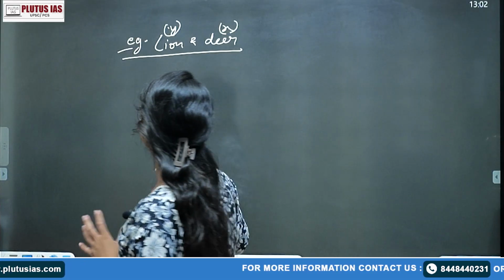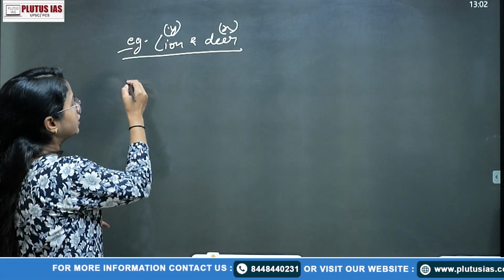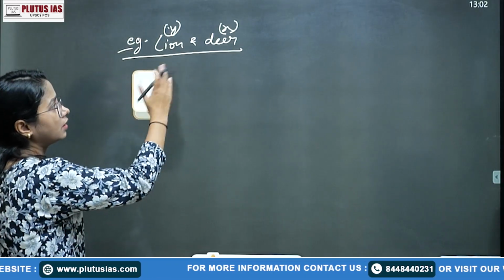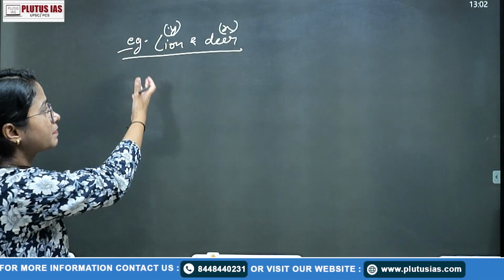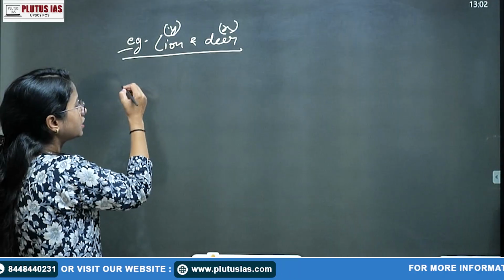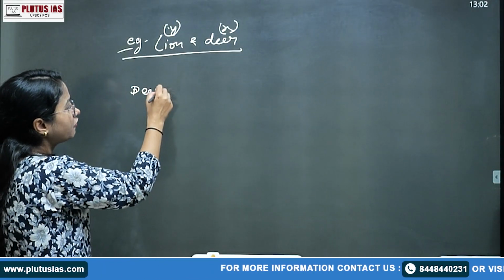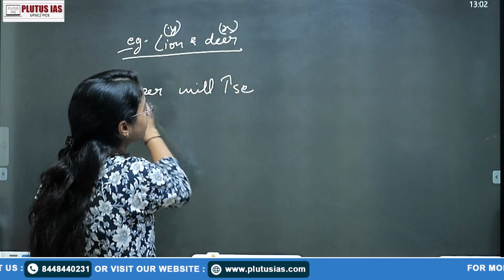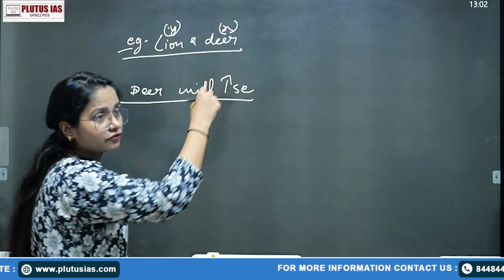Of course, if we simply want to explain this concept, we can say in the absence of lion, है ना, or simply if we want to describe it with respect to the Lotka-Volterra model, suppose that in any ecosystem the population of deer will increase, है ना, the population of deer will increase. Of course, you do not write in this abbreviation form.